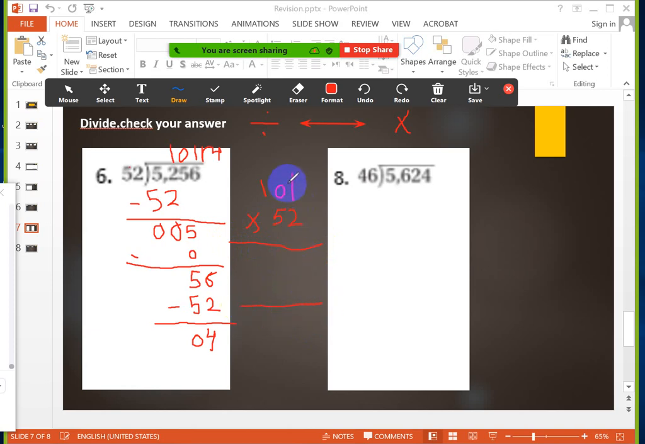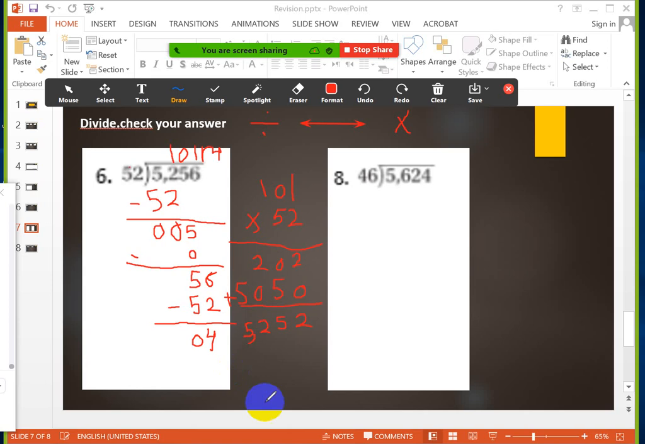2 multiply 1 equals 2. 2 multiply 0 equals 0. 2 multiply 1 equals 2. Then I will put 0 here. Remember that. 5 multiply 1 equals 5. 5 multiply 0 equals 0. 5 multiply 1 equals 5. Now I will add the numbers. This is the check step. 2 plus 0 equals 2. 0 plus 5 equals 5. 2 plus 0 equals 2, and 5.